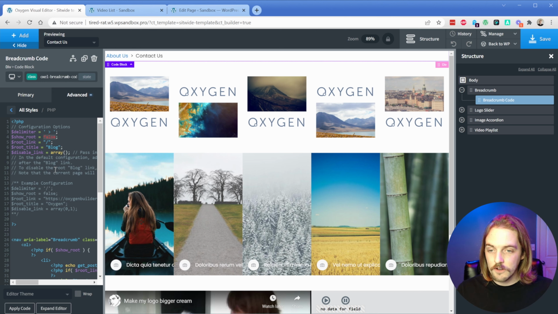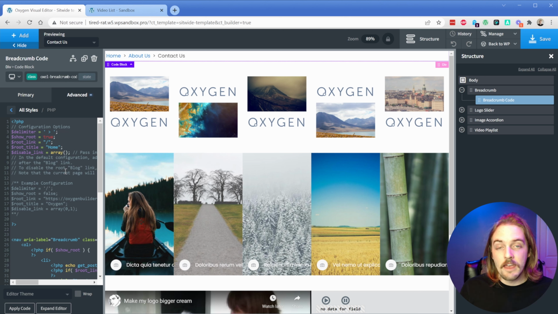This other option right here, show root, is actually set to true by default. What that does is it essentially just shows the root of your website. And you can see mine says blog, which is actually my homepage on this site. So what you could do is change that root title to something like home instead of blog. In my site, I actually have the homepage set. It's just a WordPress thing that it calls it blog by default. So you can very easily change that as well.